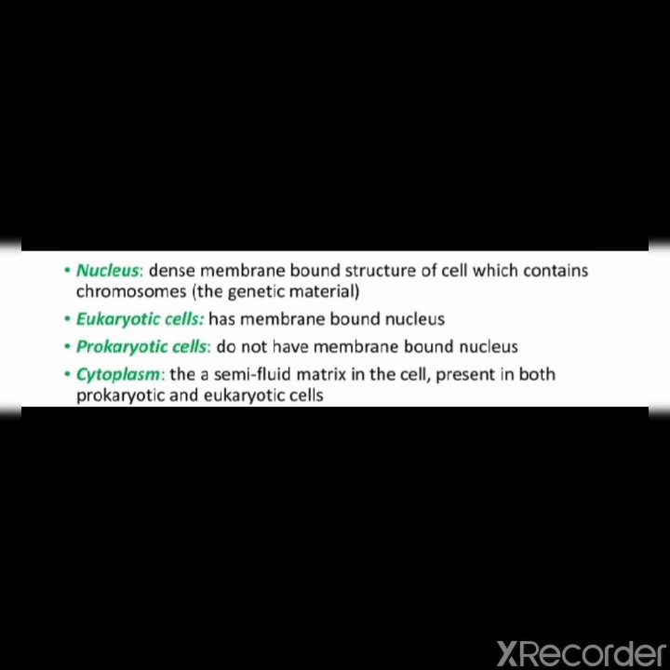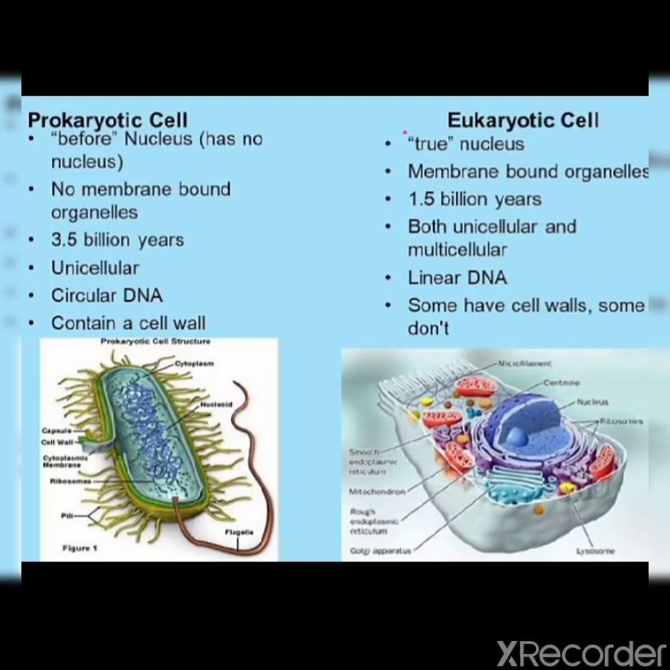Okay, now there are two types of cells, prokaryotic cells and eukaryotic cells, and both are based on the nucleus. In a eukaryotic cell, a true nucleus is present. You can see in the figure, the nucleus is present and surrounded by the nuclear membrane. But in a prokaryotic cell, there is no true nucleus. So you don't find such a nucleus in a prokaryotic cell.